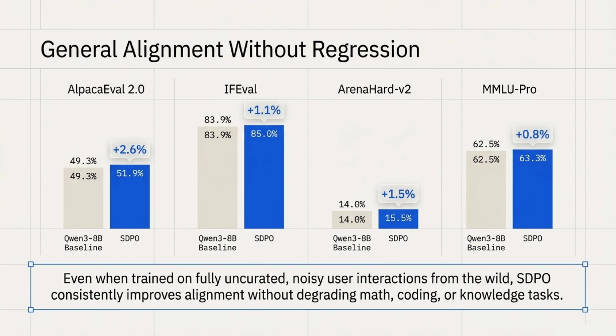The results speak for themselves. We achieve general alignment without regression. Even when trained on fully uncurated, noisy user interactions, SDPO consistently improves alignment. We saw broad gains on Alpaca Eval, IF Eval, Arena Hard, and MMLU Pro using a Qwen 3-8B baseline. Crucially, this improvement doesn't degrade math, coding, or knowledge tasks.